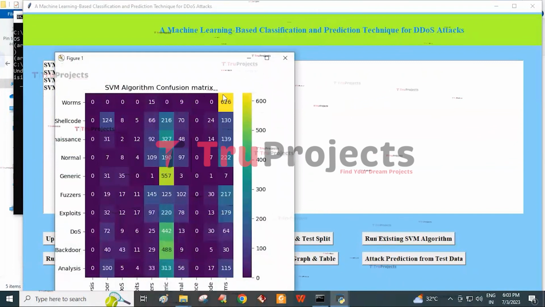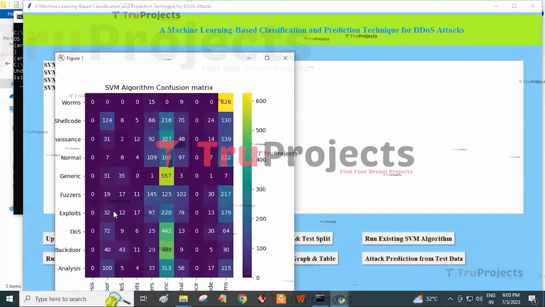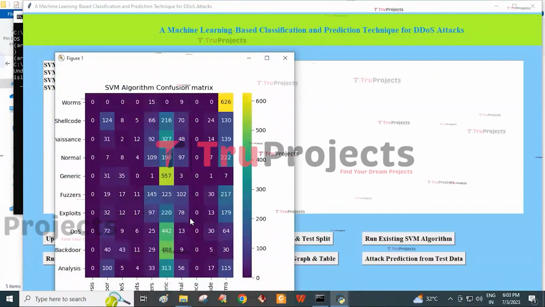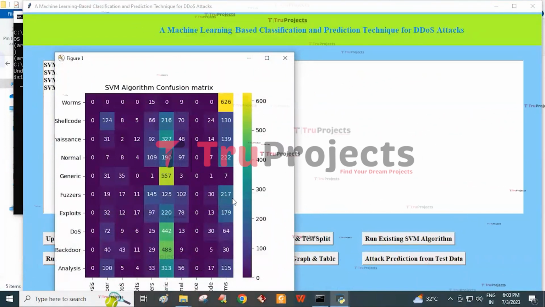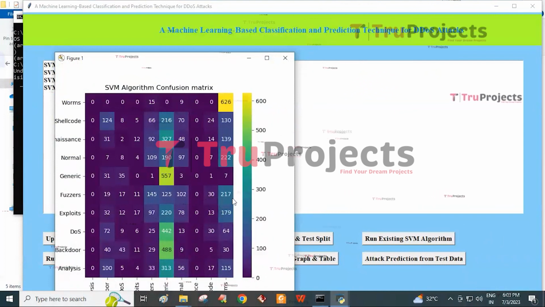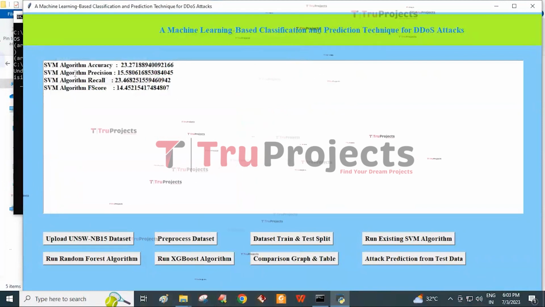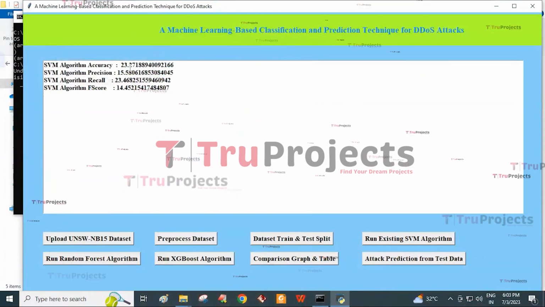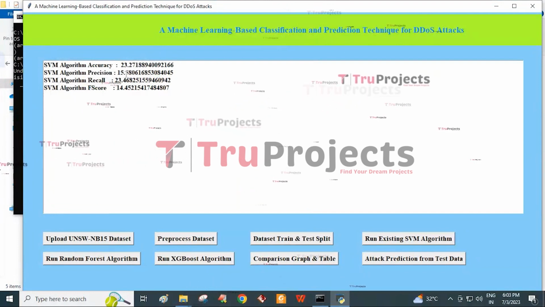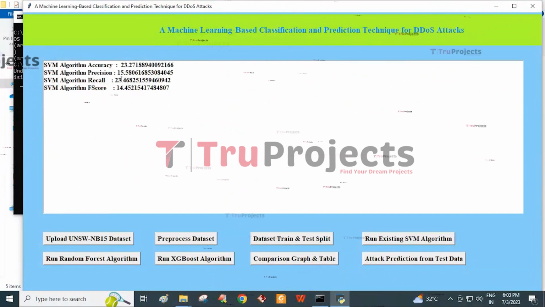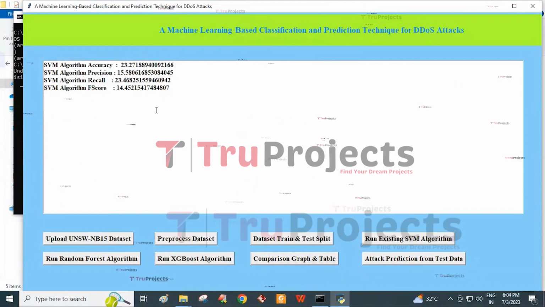By this, the SVM algorithm model is generated on the pre-processed dataset. And we get a confusion matrix for the SVM algorithm. Here, the x-axis represents the predicted classes and the y-axis represents the true classes, and in this graph all counts in the blue color boxes are wrong predictions, and the different color boxes represent the correct prediction count. And we can see that SVM predicted most of the records incorrectly. And now close this graph.